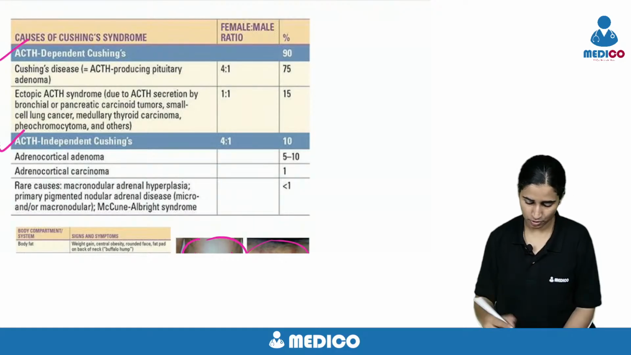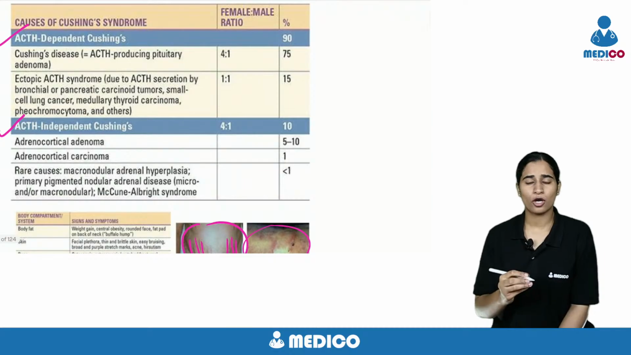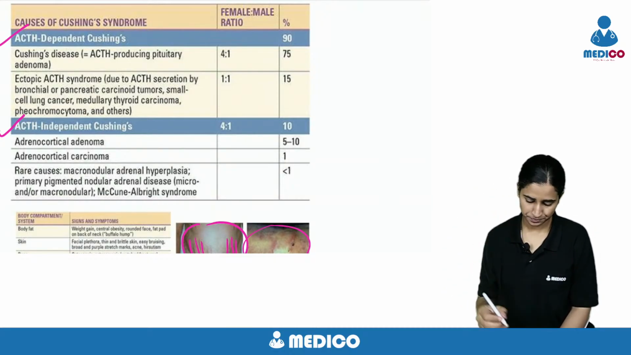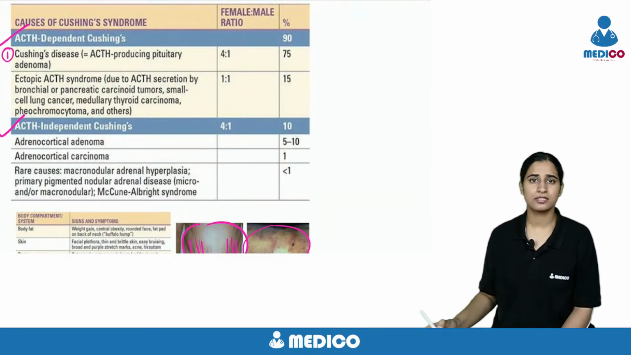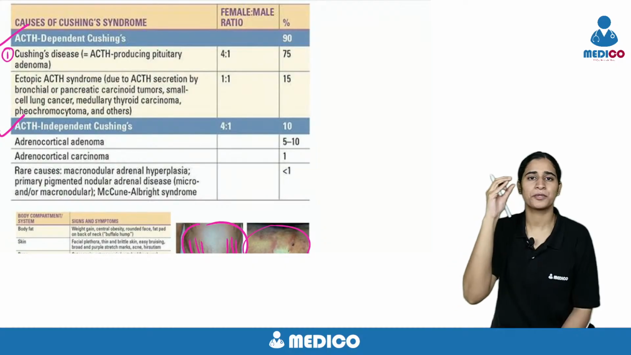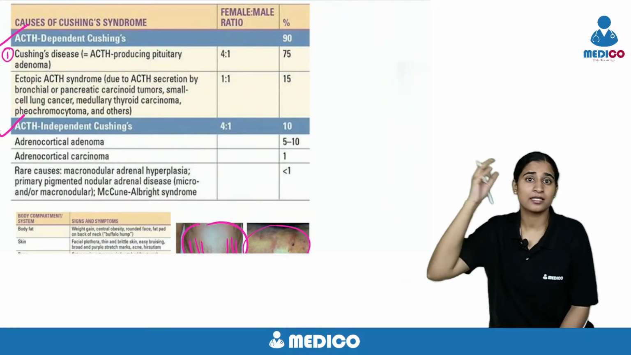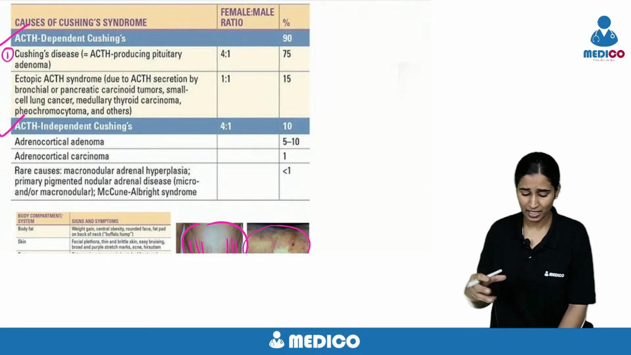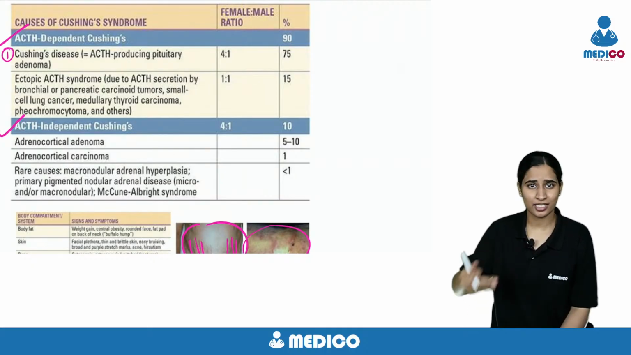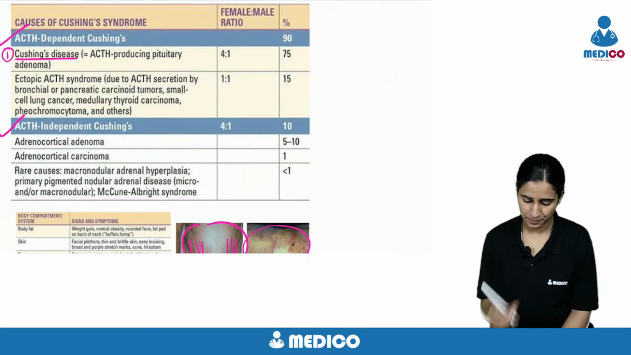Now you know the terminology dependent and independent. And most common is ACTH dependent only. The first cause is Cushing's disease. A pituitary adenoma releasing growth hormone is acromegaly. A pituitary adenoma releasing prolactin is prolactinoma. The same way, a pituitary adenoma releasing ACTH is your ACTH dependent Cushing's disease. That is called Cushing's disease.